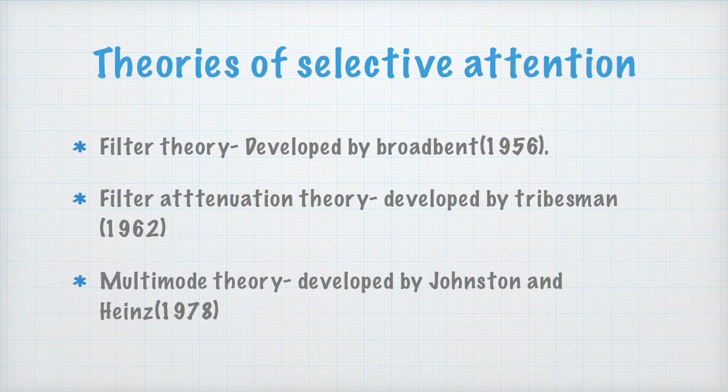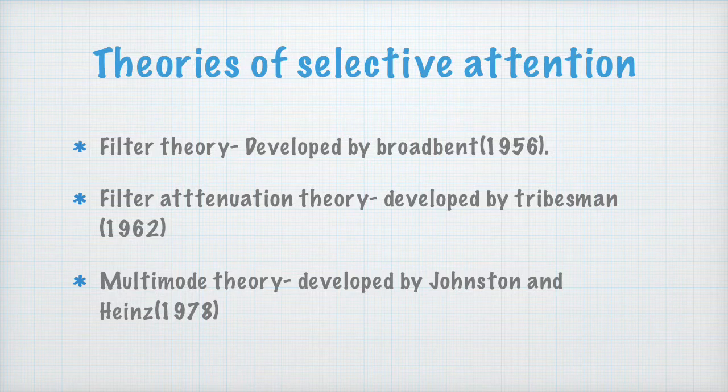Suppose you are sitting at a dinner table talking to your friend. Your friend's voice is the main stimulus going for higher levels of processing, but at the corner of the table you hear some name which is very familiar to you. You hear that also. It's faint, but you hear that also. It gets weakened, but that also goes for higher levels of processing, so you will just hear it.